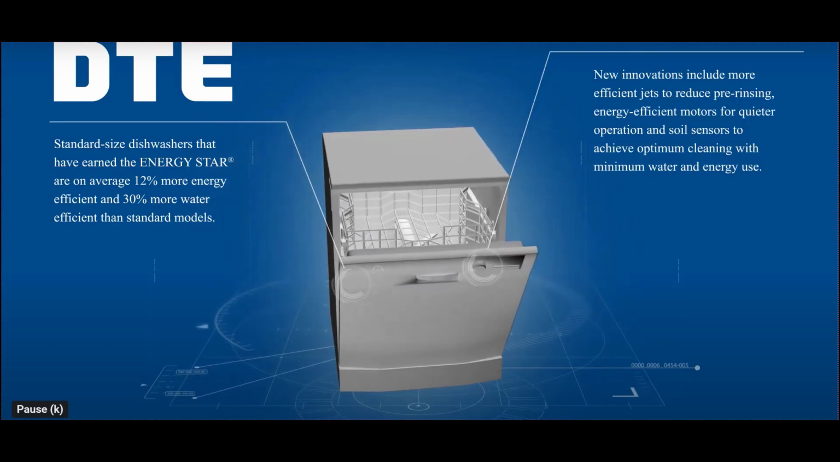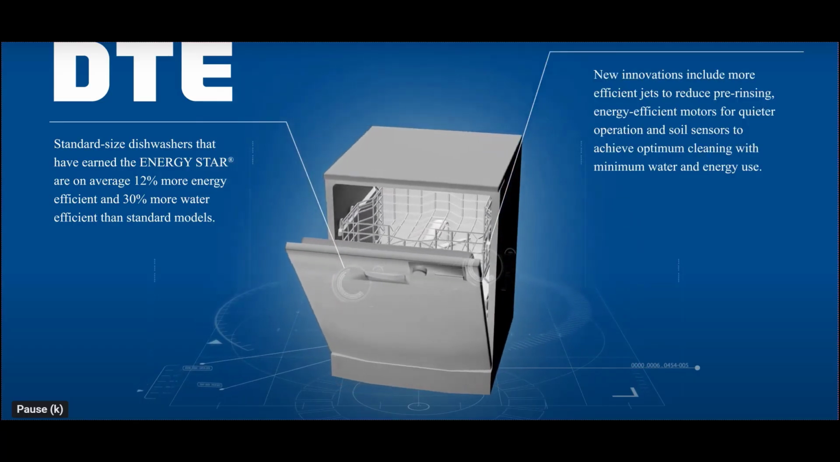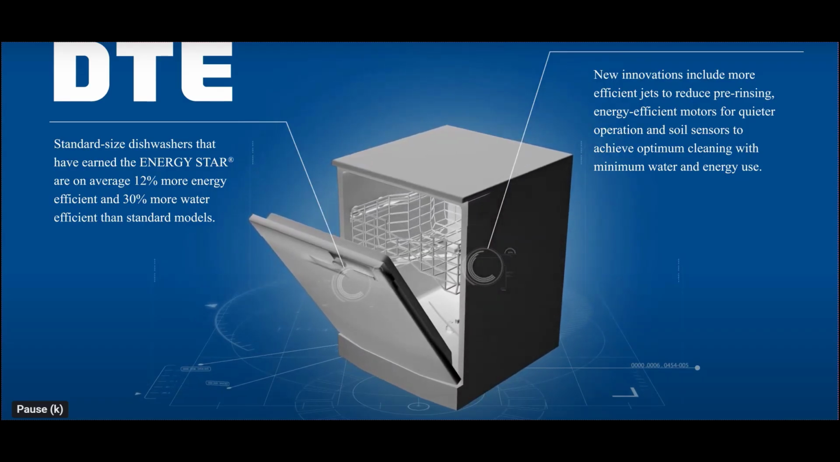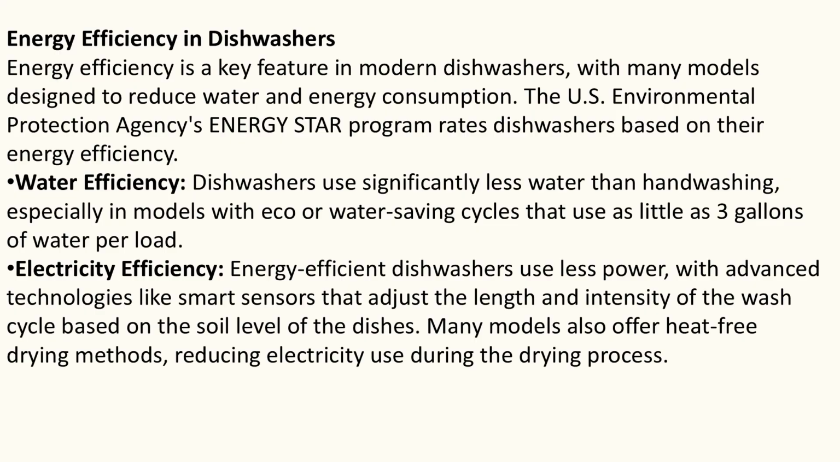Water efficiency. Dishwashers use significantly less water than hand washing, especially in models with eco or water-saving cycles that use as little as 3 gallons of water per load. Electricity efficiency. Energy-efficient dishwashers use less power, with advanced technologies like smart sensors that adjust the length and intensity of the wash cycle based on the soil level of the dishes. Many models also offer heat-free drying methods, reducing electricity use during the drying process.